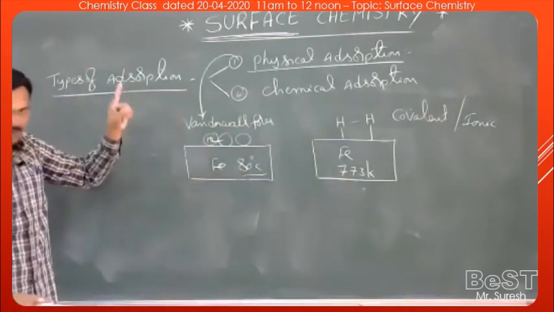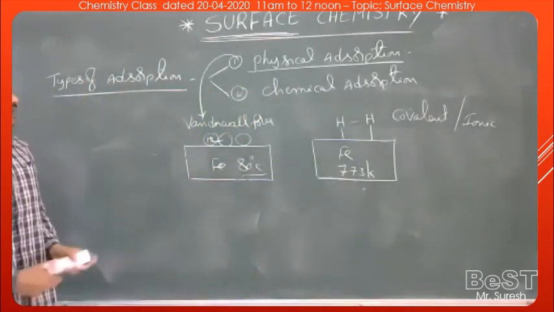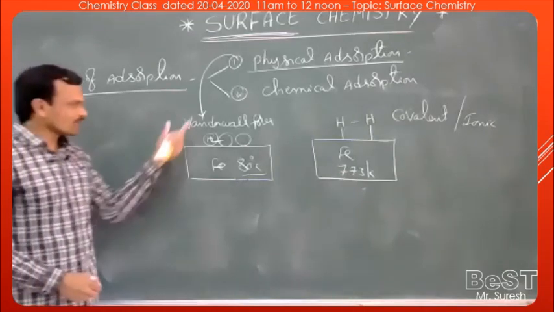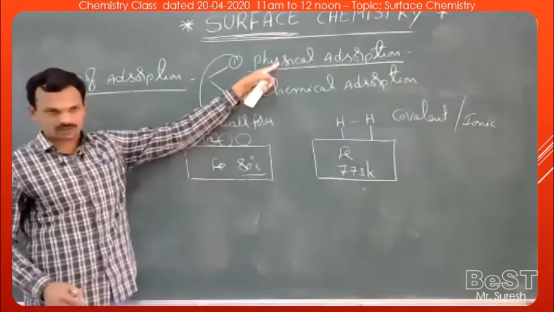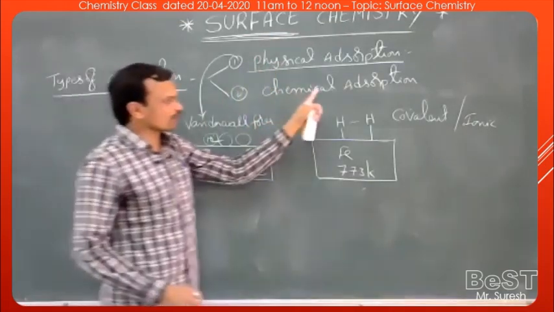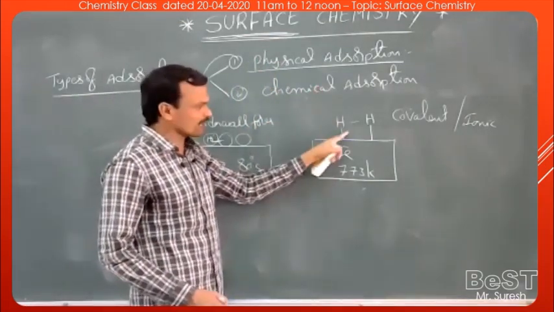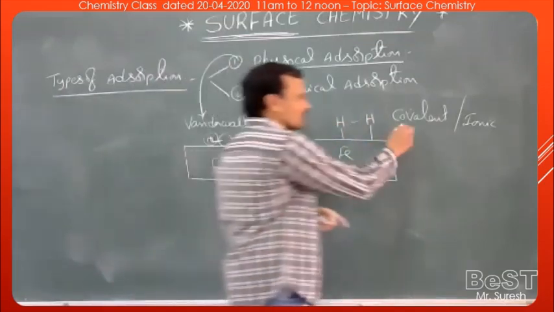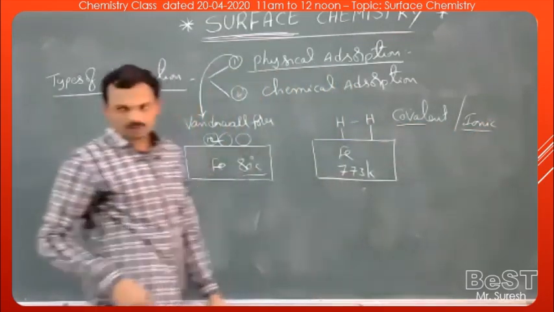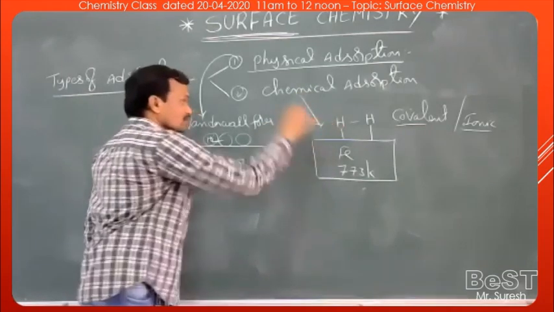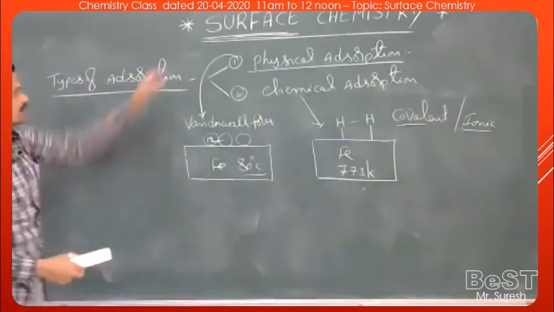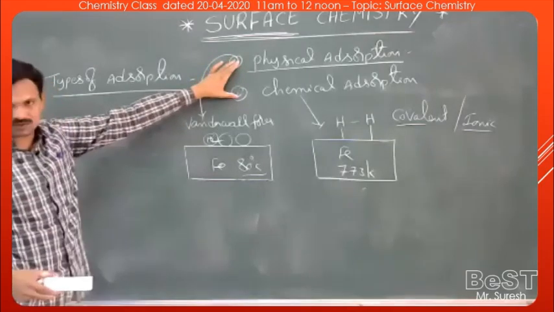If adsorbate and adsorbent are held together by weak van der Waals forces, that is called physical adsorption. If they are held together by the formation of a strong covalent bond or ionic bond, then it is called chemical adsorption. So this is the basic difference between physical and chemical adsorption.